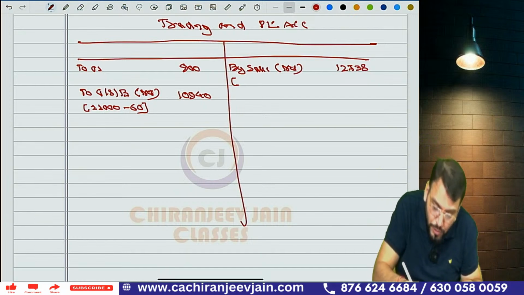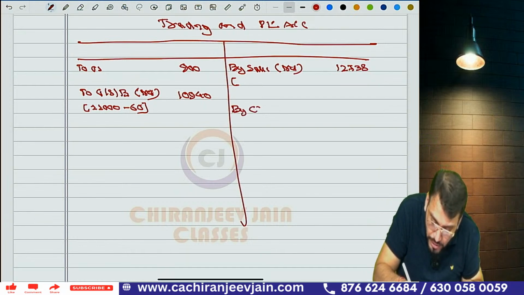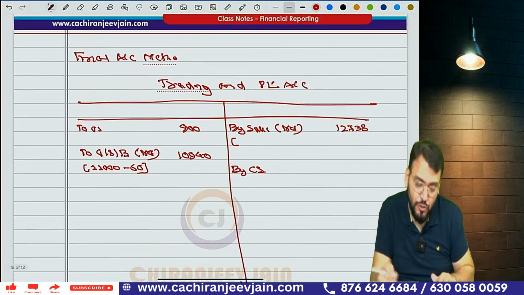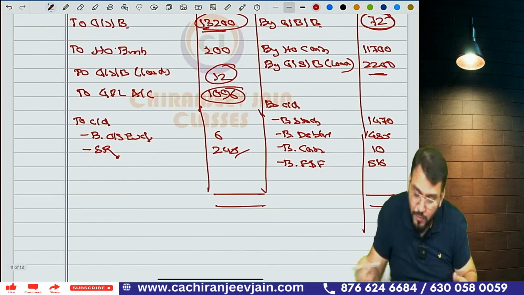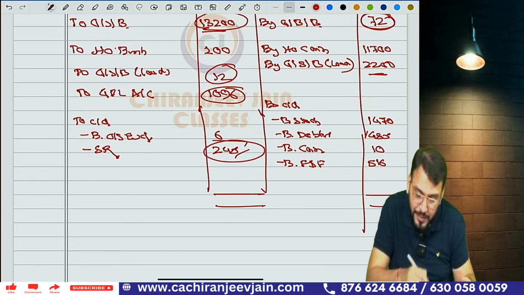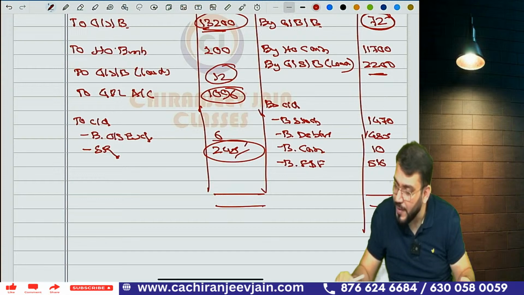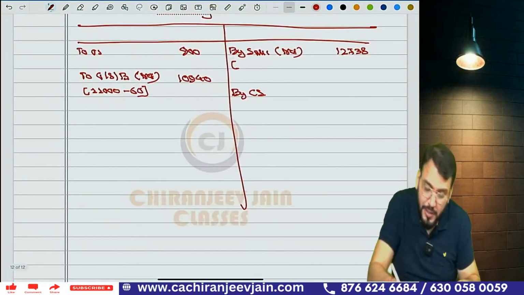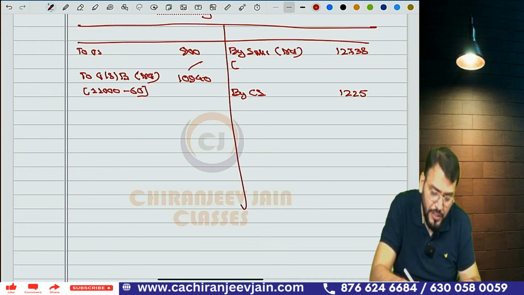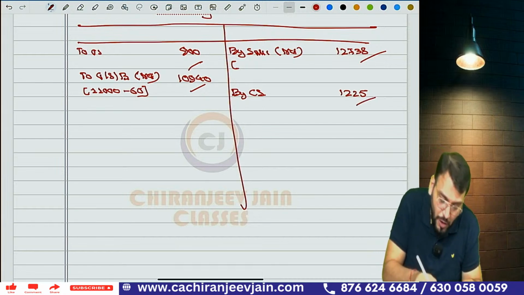Understood? Then add the closing stock. Closing stock will be at cost price to eliminate load. So the closing stock is 1470 minus load, which is 245. So minus 245, how much is coming? 1225. Done. You write the opening stock, this is nothing but purchase, this is nothing but sales, and this is the closing stock. So what will come?